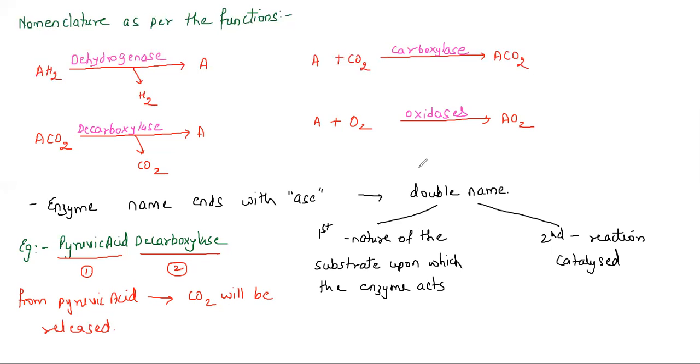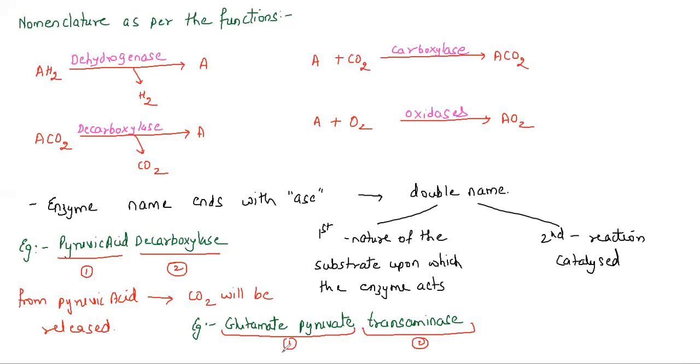Let's understand one more example so you understand it better. The second example we are going to talk about is glutamate pyruvate transaminase. Now when I say glutamate pyruvate transaminase, glutamate pyruvate is the first name and the second name is transaminase.